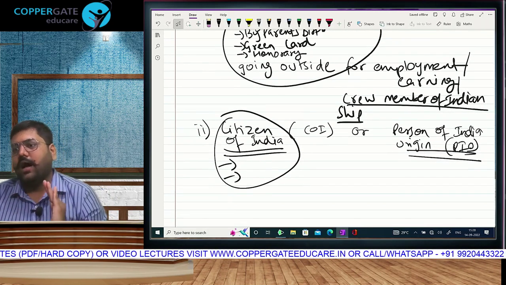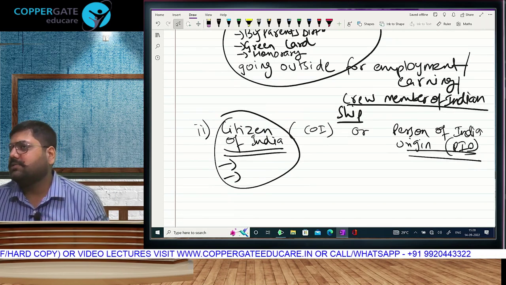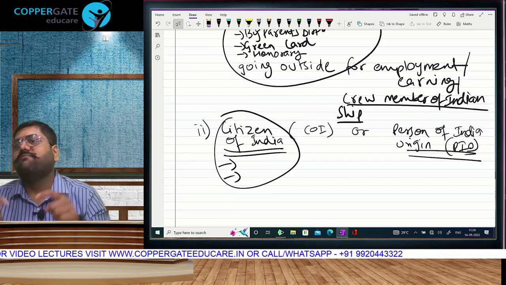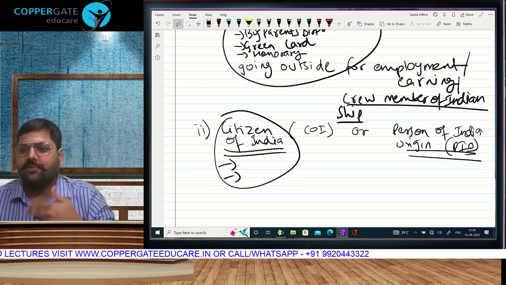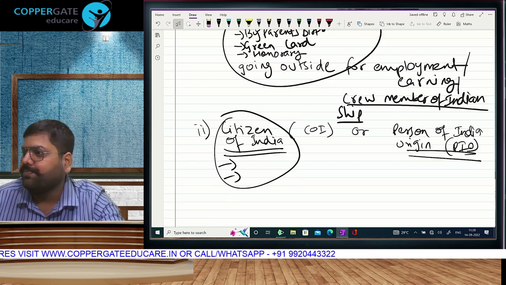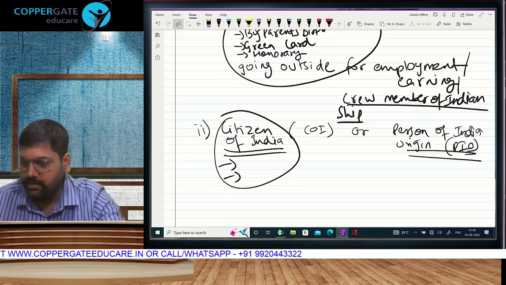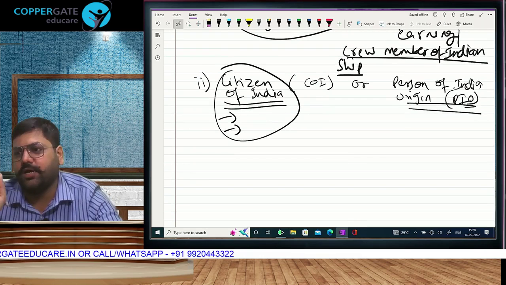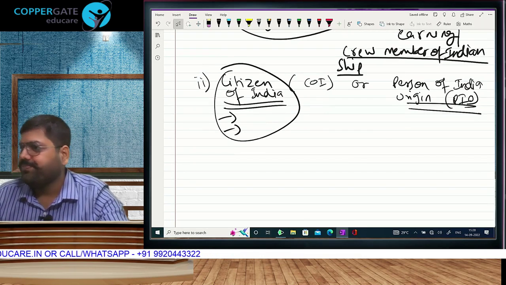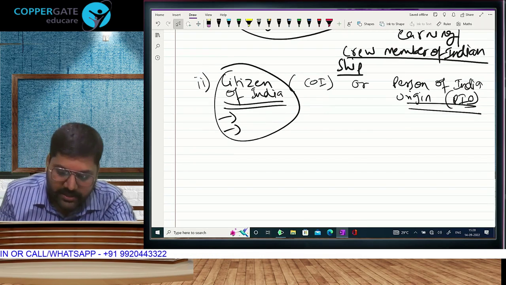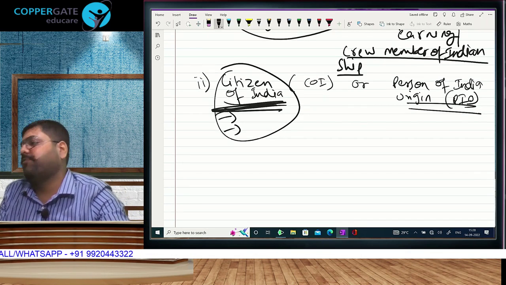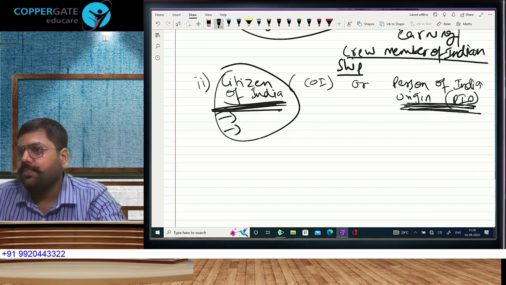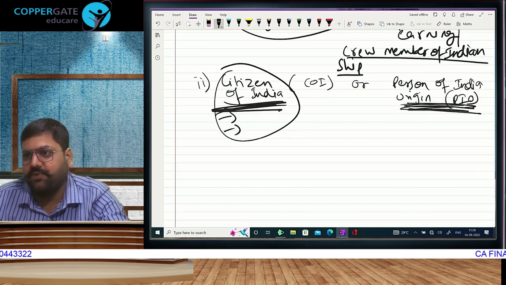So let's be clear. Are we clear about the first point? Some are like, sir, ये first point वैसे था किधर? In the exceptions where condition 2 is not applicable. So you become resident only by fulfilling condition 1. बराबर है? Okay. And what was that condition? Citizen of India going outside for earning or as a crew member of Indian ship. Correct? Condition 2, exception 2: citizen of India, or a person of Indian origin.